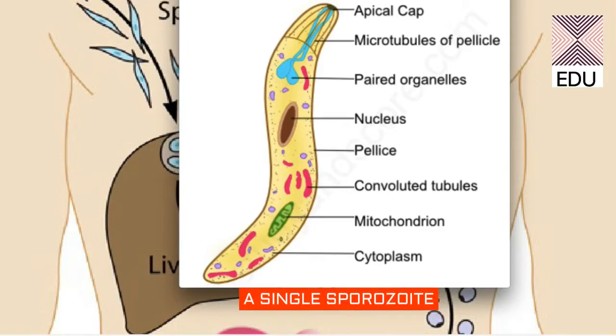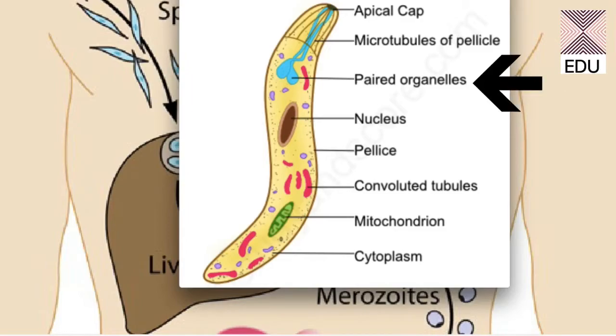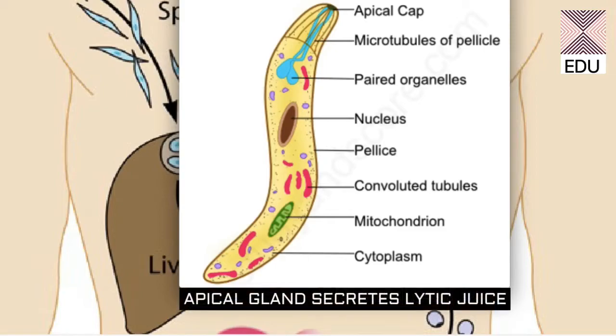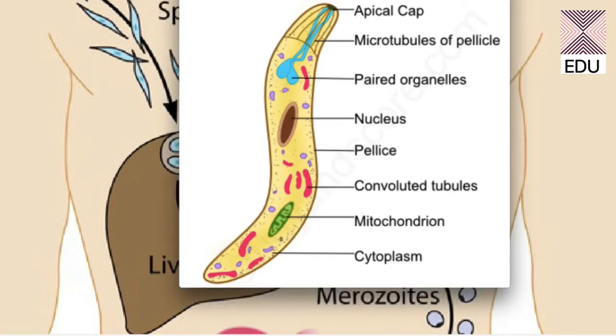This diagram shows the structure of a single sporozoite. It is a spindle-shaped organism. It has a nucleus in the center. It has a large number of mitochondria. And the special thing is that it has paired organelles. These are also called the apical gland. And this is the apical cap. Now what happens when it reaches the liver or a hepatocyte, it secretes a lytic juice from its paired organelles. That particular juice lyses or breaks the hepatocytes or the liver cells, and this sporozoite then enters into the liver cells.